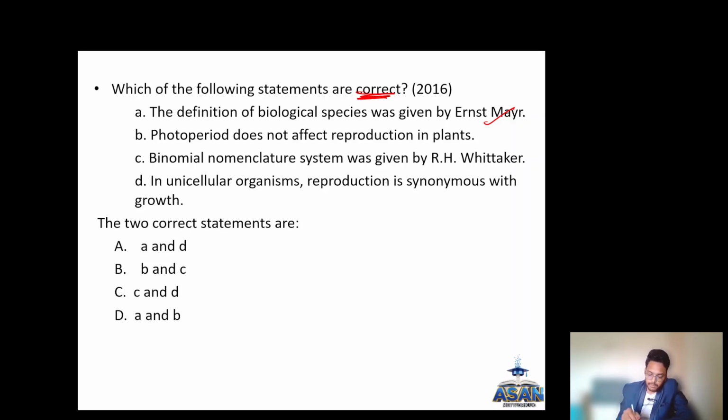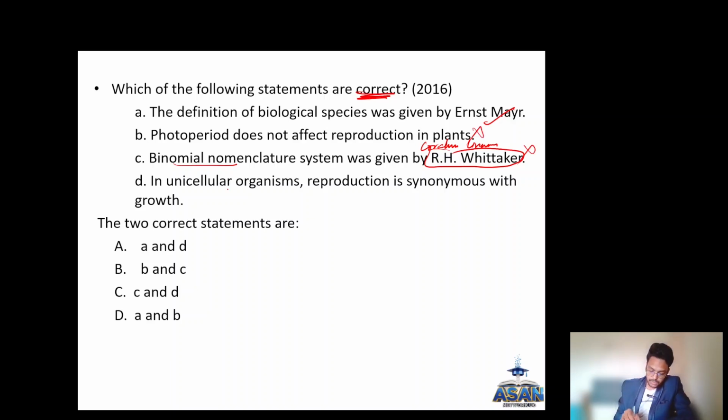Okay. The binomial nomenclature system was given by R.H. Whittaker. No, the binomial nomenclature system was given by, tell me, Carolus Linnaeus. Carolus Linnaeus gave the binomial nomenclature system. So this is wrong.